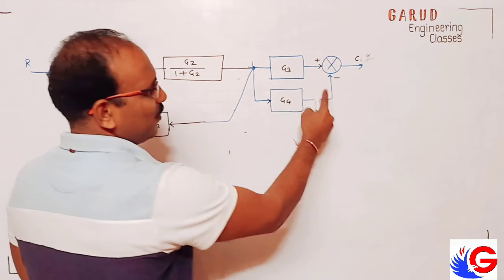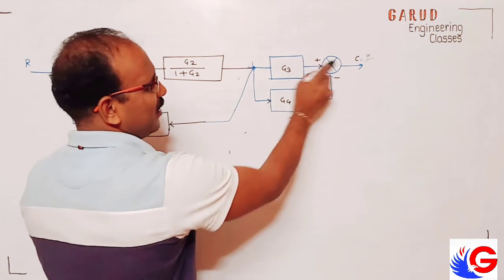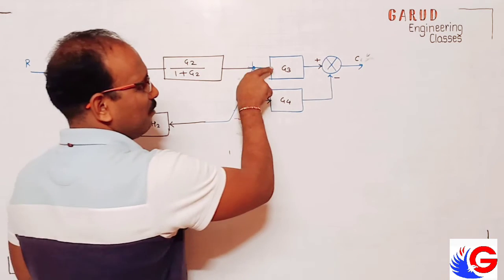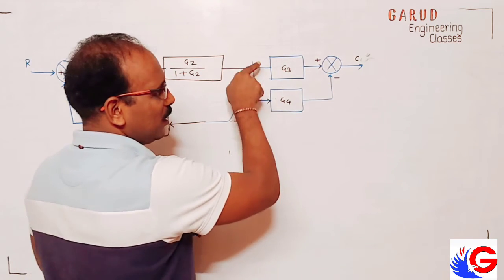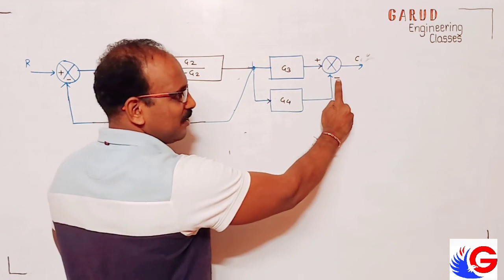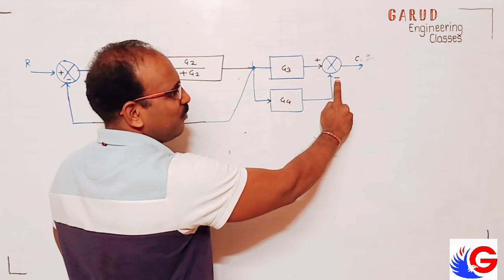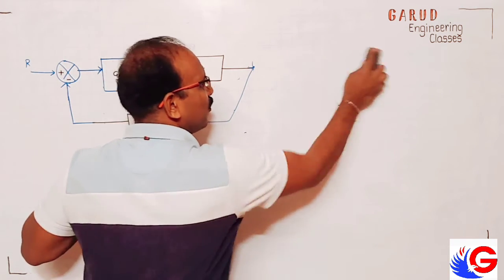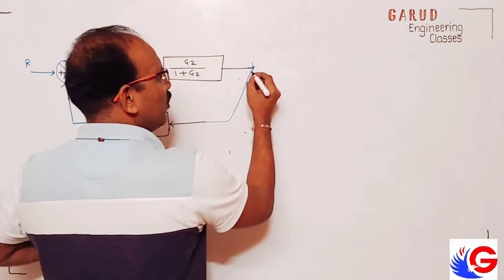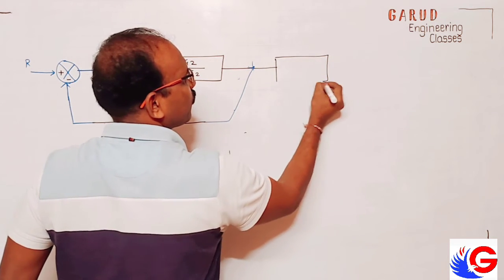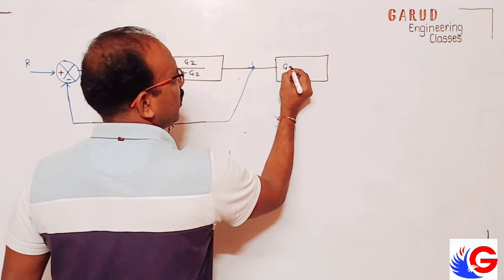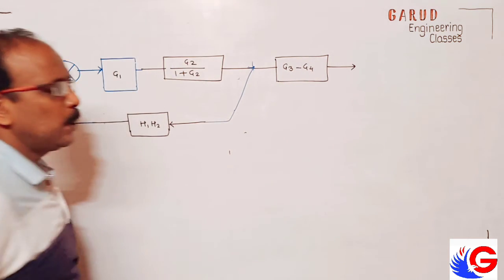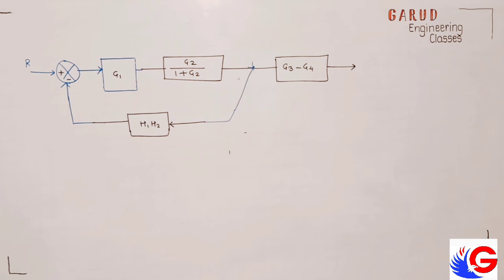This is forward loop. So I can add this and this. Simply G3 plus G4. See, plus, it is not mirror loop. This and this is added, but it is not plus, it is a minus. See, negative sign over here. So G3 minus G4. We can present into single block. G3 minus G4. Okay? Like this.